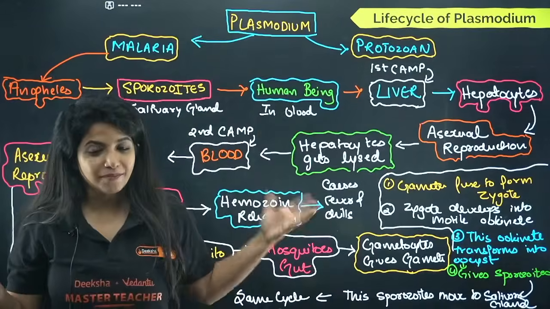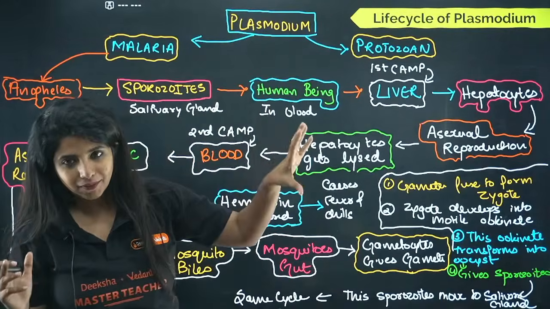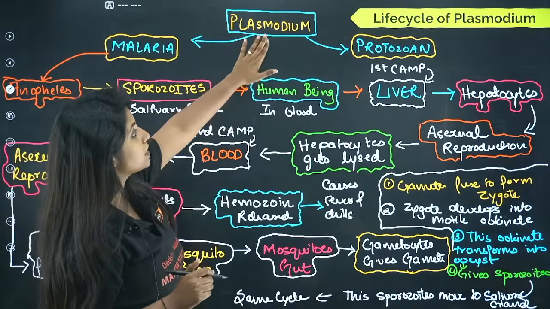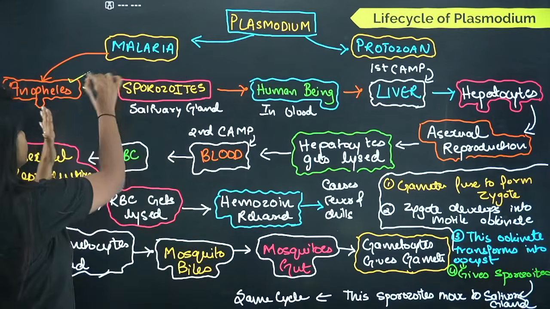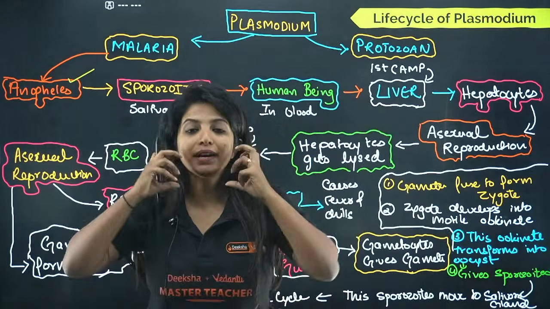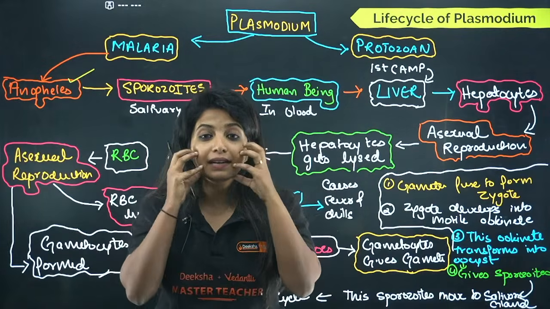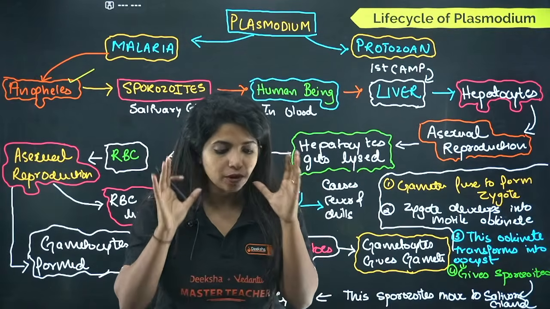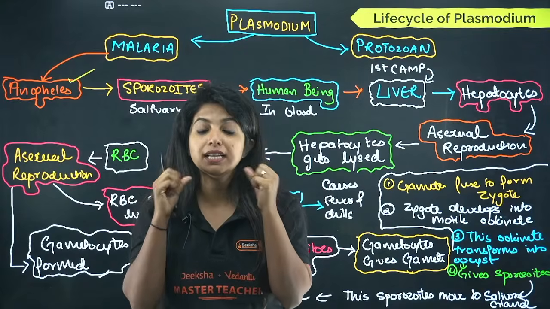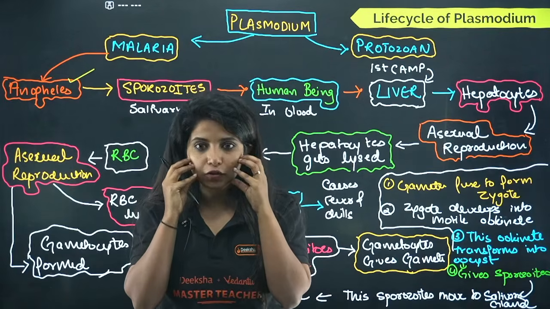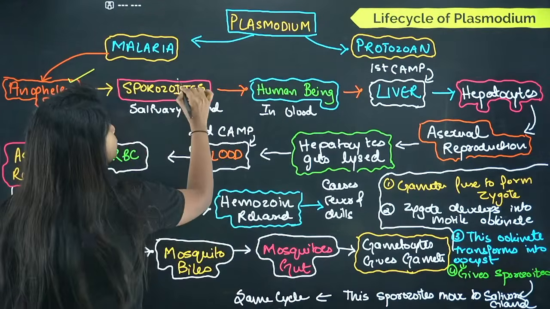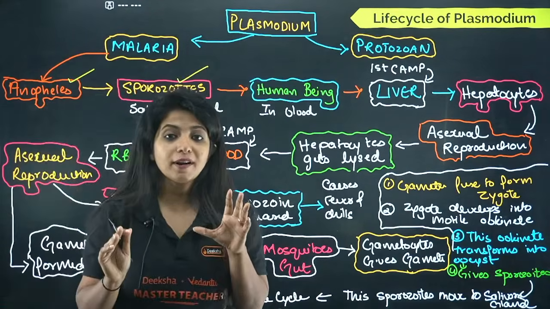So for that, I have made up some very important, interesting thing. So Plasmodium, which is there, you know what happens? It gets inside the Anopheles mosquito, and it travels to the salivary gland of the Anopheles mosquito. From this point onwards, you have to imagine. So now the Plasmodium is there inside the salivary gland. It is in a particular stage, and you call this stage as what? Sporozoite stage.